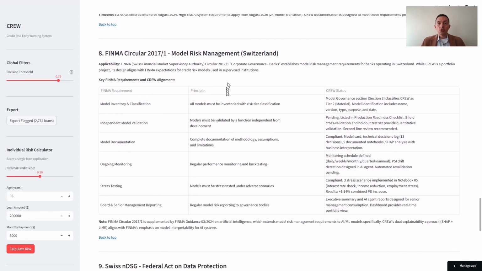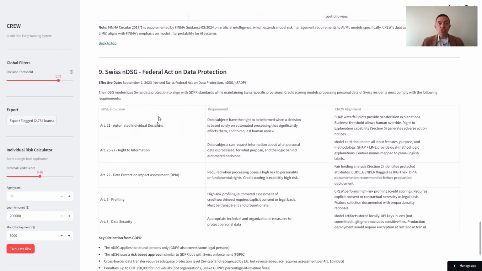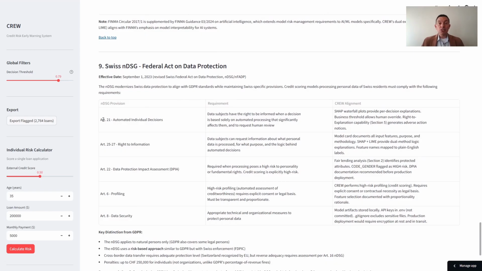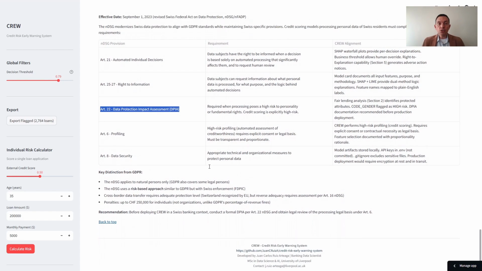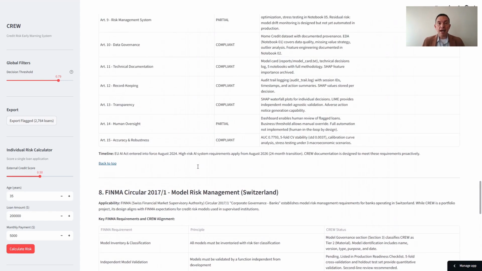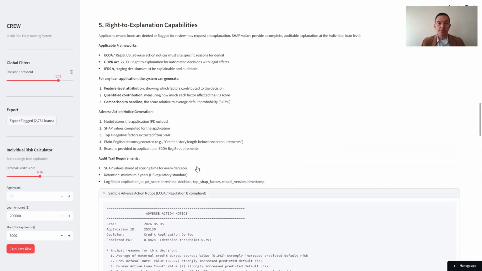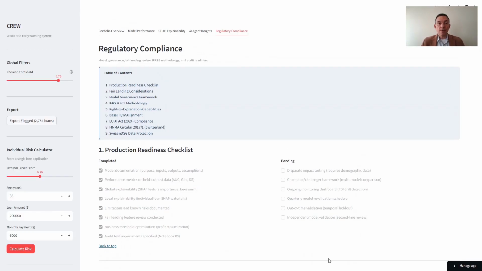For Swiss banks, CRU aligns with FINMA Circular 2017-1 and Guidance 03/2024 on AI. The SHAP plus LIME dual approach directly addresses FINMA's emphasis on model interpretability. Independent validation remains pending. Completing the Swiss picture, CRU aligns with the nDSG. For instance, Article 21 on automated decisions is covered by SHAP waterfalls. Article 22 requires a formal DPIA before Swiss production deployment, and that is explicitly recommended here.